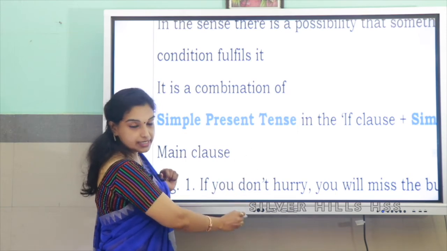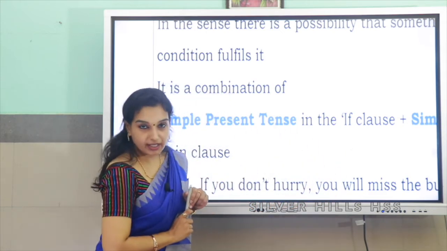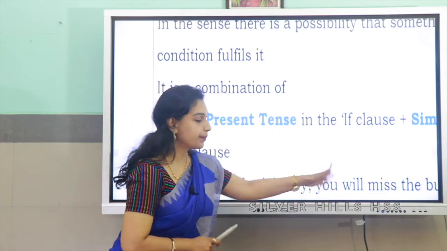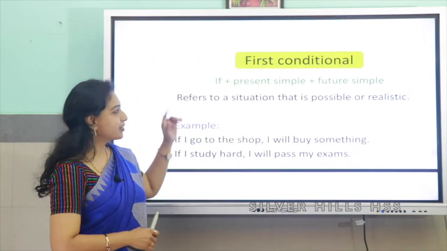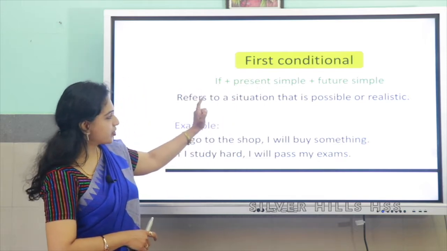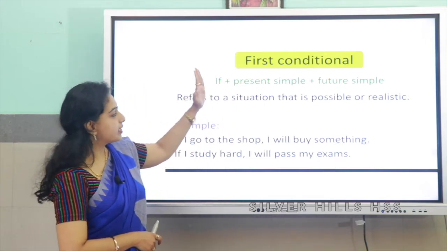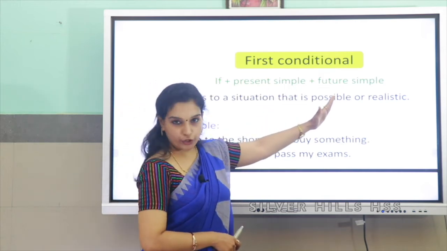If the verb is in simple present, your main clause should be will and the base form of the verb, which is simple future. So this is the summing up of first conditional: if plus simple present, plus simple future.